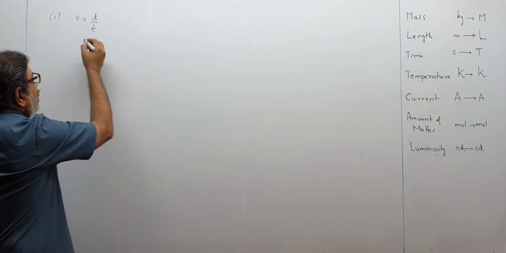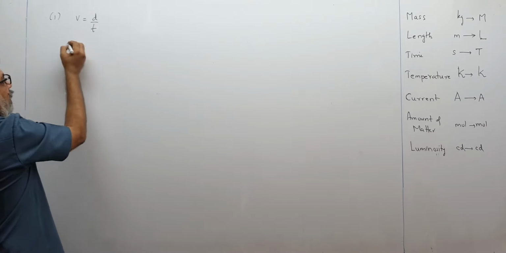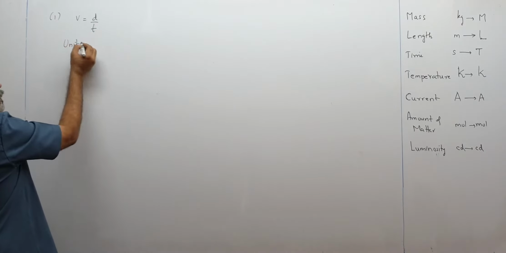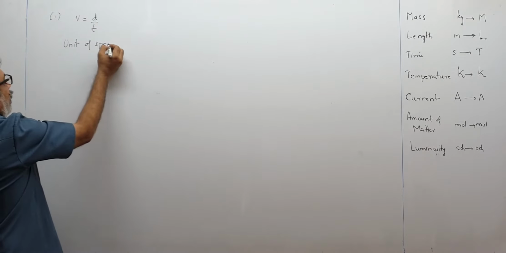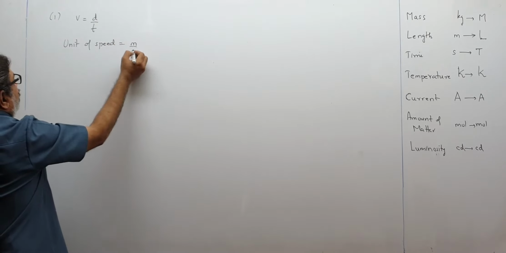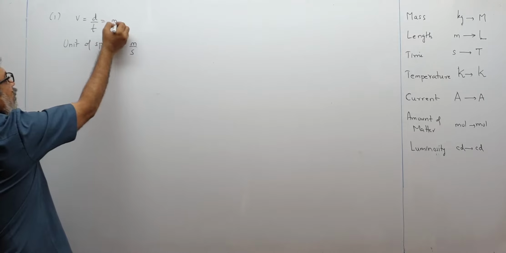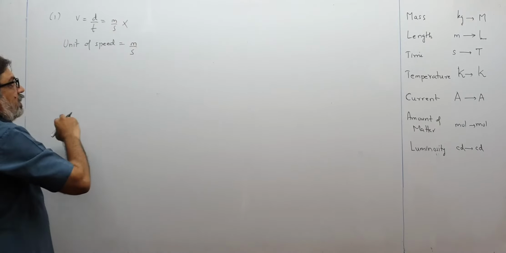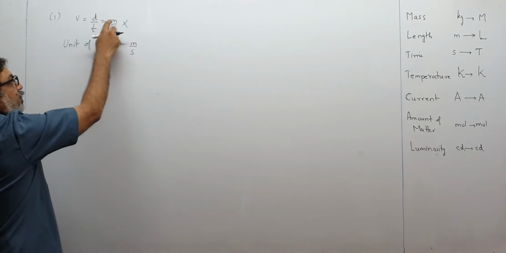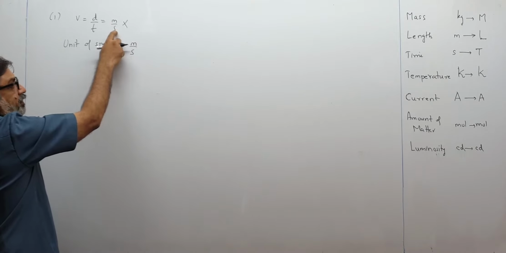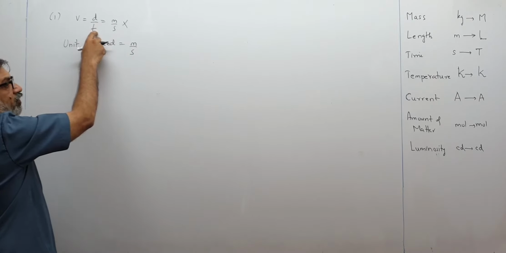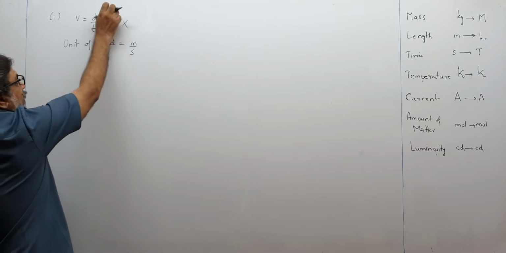So once I make out that speed is distance upon time, I will say the unit of speed is equal to meter per second. See, don't write this as meter per second. This is wrong. Displacement upon time is the formula of speed, and meter per second is the unit of speed. So they are not equal. Please don't do that.